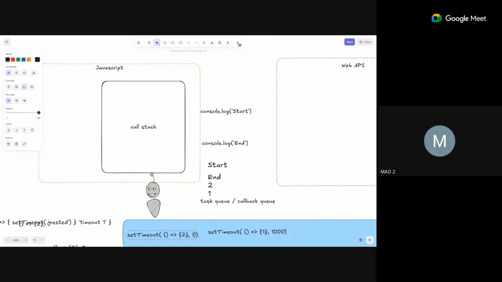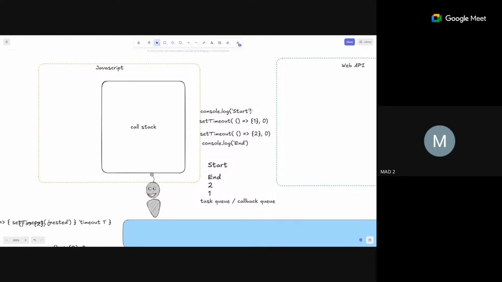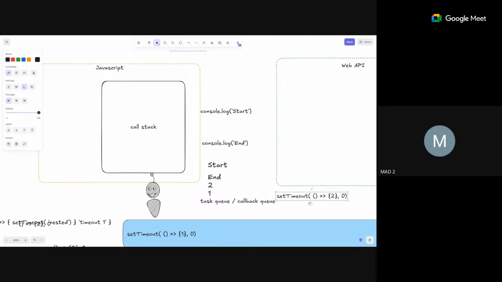Suppose I have zero over here, and I have zero over here. Since this got executed first, this got moved to the web API first, so it will be moved to the task queue first. And then this goes here, and then here. Got it. So this is the base, and we'll see more complicated stories upon this.